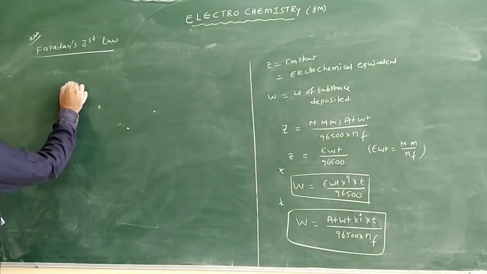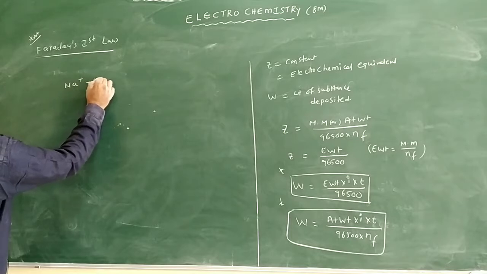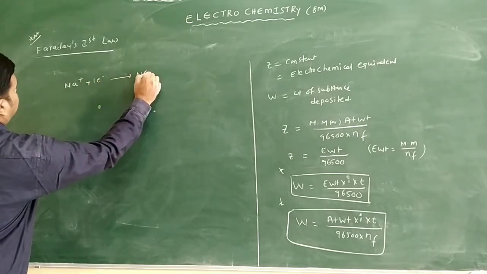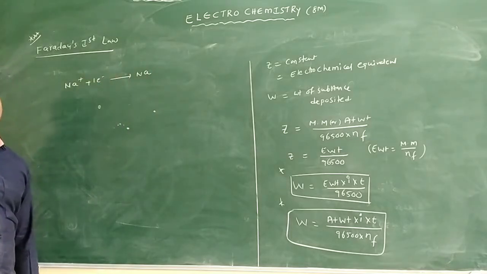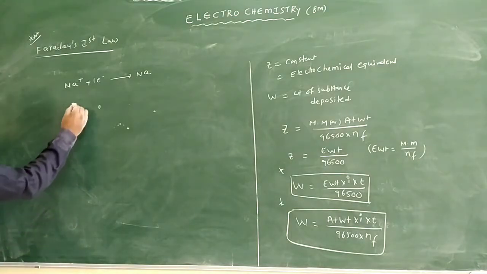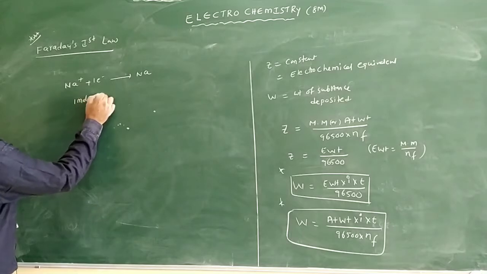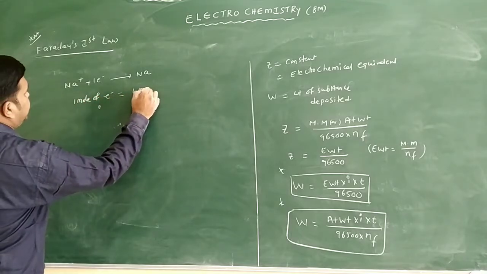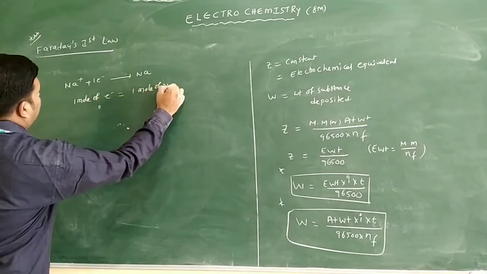Suppose here a Na+ ion is there. Na+ ion will gain 1 electron and it is converted into Na, meaning the sodium metal is deposited. I will write here: 1 mole of electrons is equal to 1 mole of sodium.